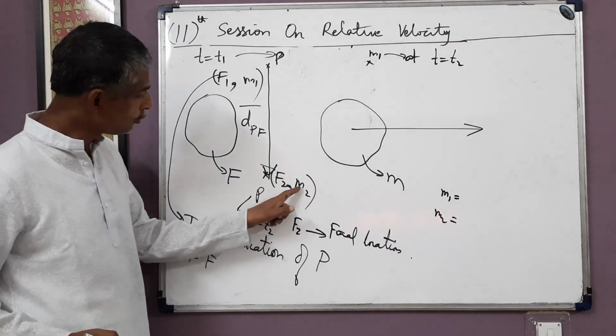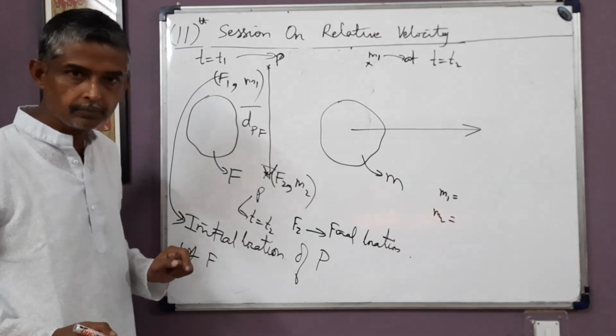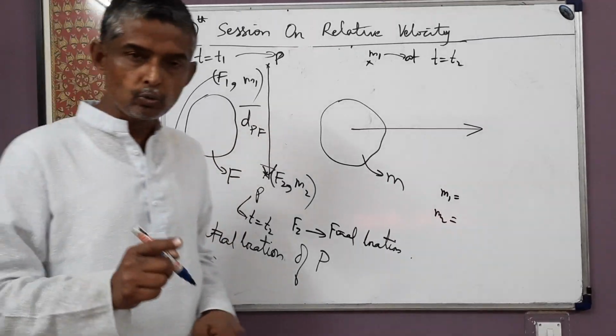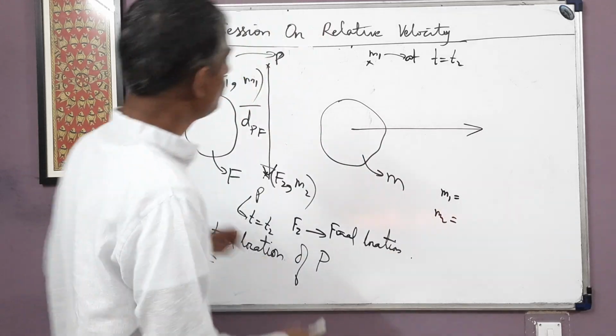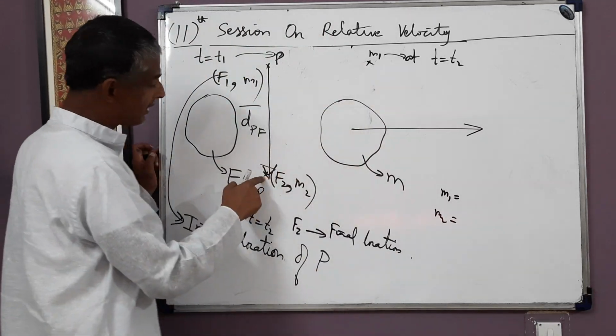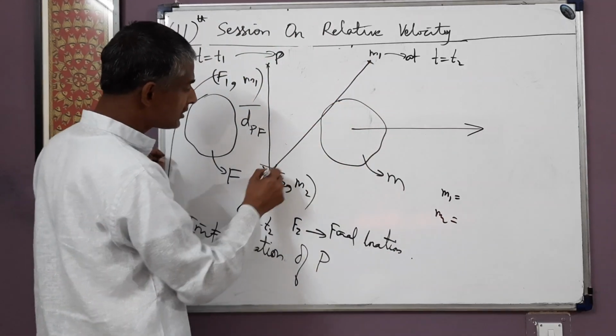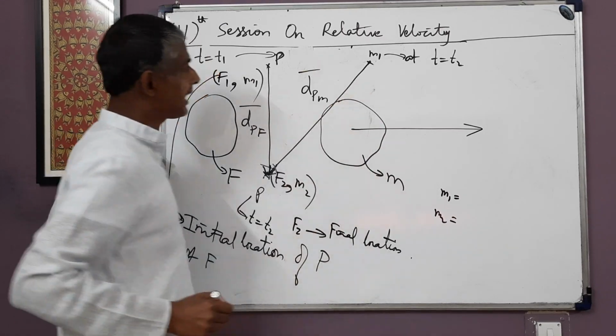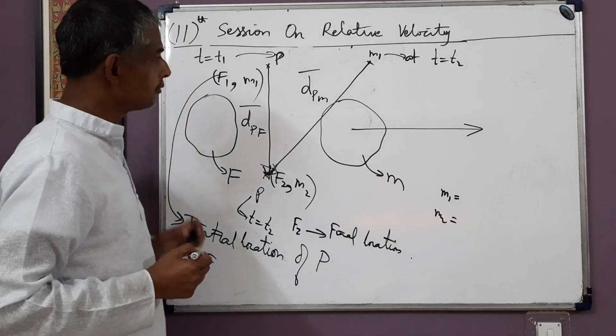And at t = t2, m2 will appear to be at this location. So the displacement of p with respect to m in t1 to t2, as calculated at time t2, will be from the initial location m1 to the final location m2. So this is the displacement of p with respect to m in the time interval t1 to t2.